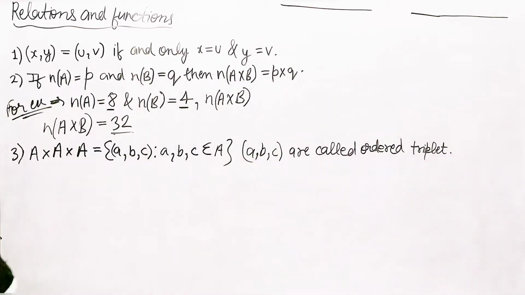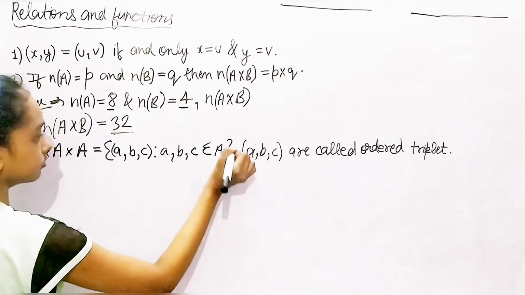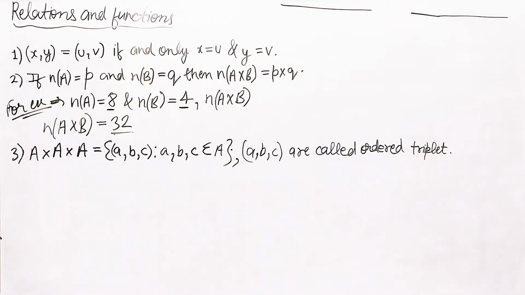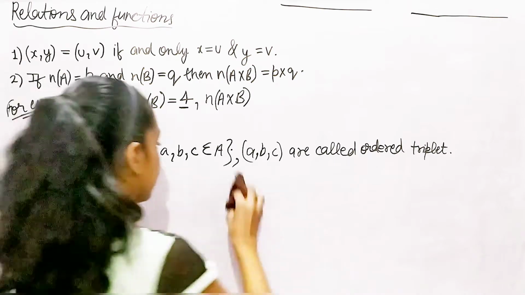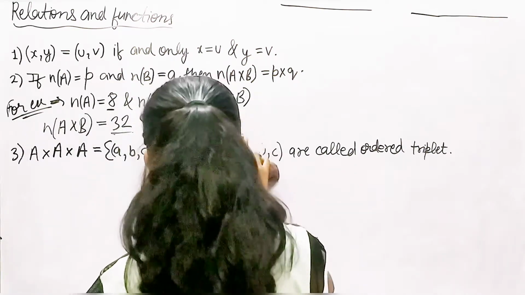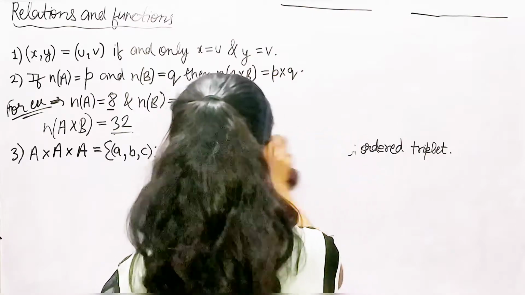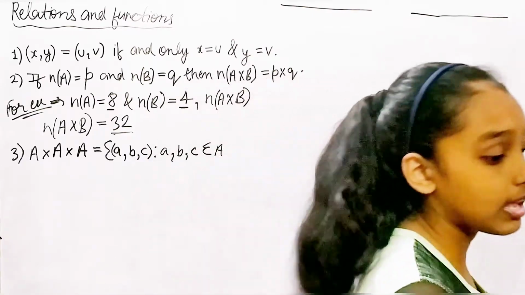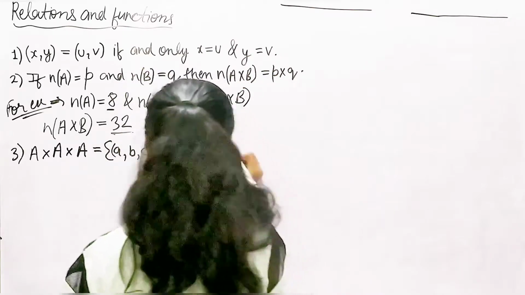So A, B, C, the three elements that we have, are called an ordered triplet. Let me change a little bit. I want to take it the normal way. I'm going to drop it and write it in the simplest way, so that no one will be confused.